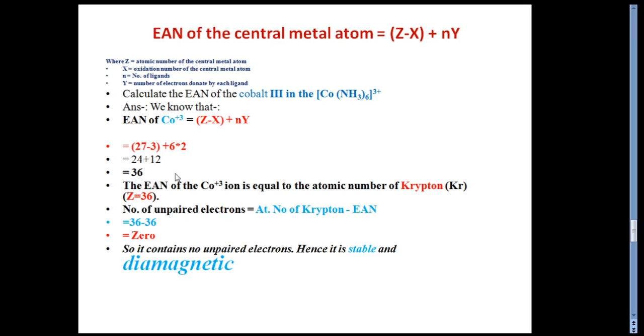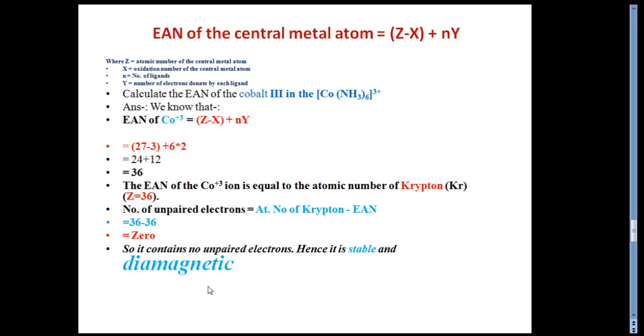Now let's compare this 36. The effective atomic number of this cobalt ion is equal to the atomic number of krypton, which is 36. After that we apply one more formula: the number of unpaired electrons is equal to the atomic number of krypton minus the effective atomic number. So 36 minus 36 is 0, and this 0 defines the nature of the complex.